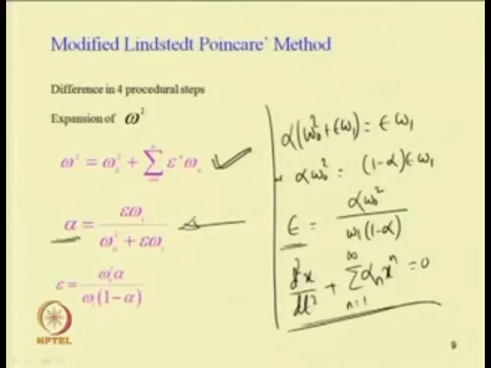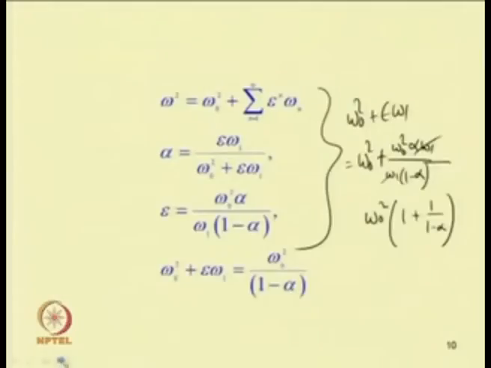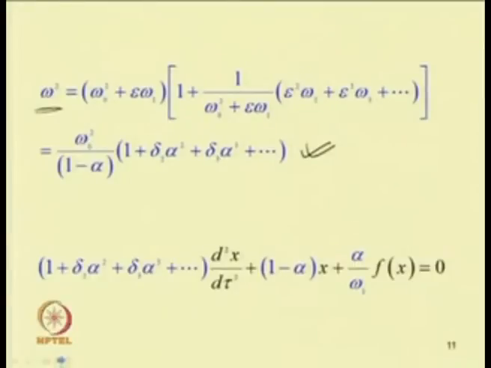In this equation, first substituting tau equal to omega t, it becomes omega square into d square x by d tau square plus alpha n x to the power n equal to 0. So, again substituting this expression for omega square, one can write this equation in this form.